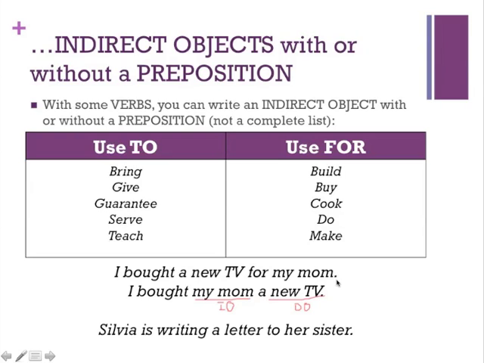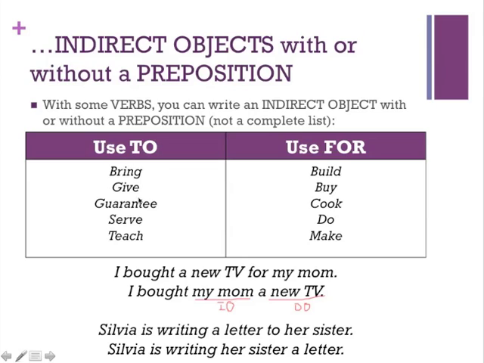The same is true here. Sylvia is writing a letter to her sister. Again, you could easily switch. Of course, you would also remove the preposition. Now you could say that Sylvia is writing her sister a letter. Now again, this is not possible with every verb. Only those particular verbs that indicate whether or not they need to use this preposition.